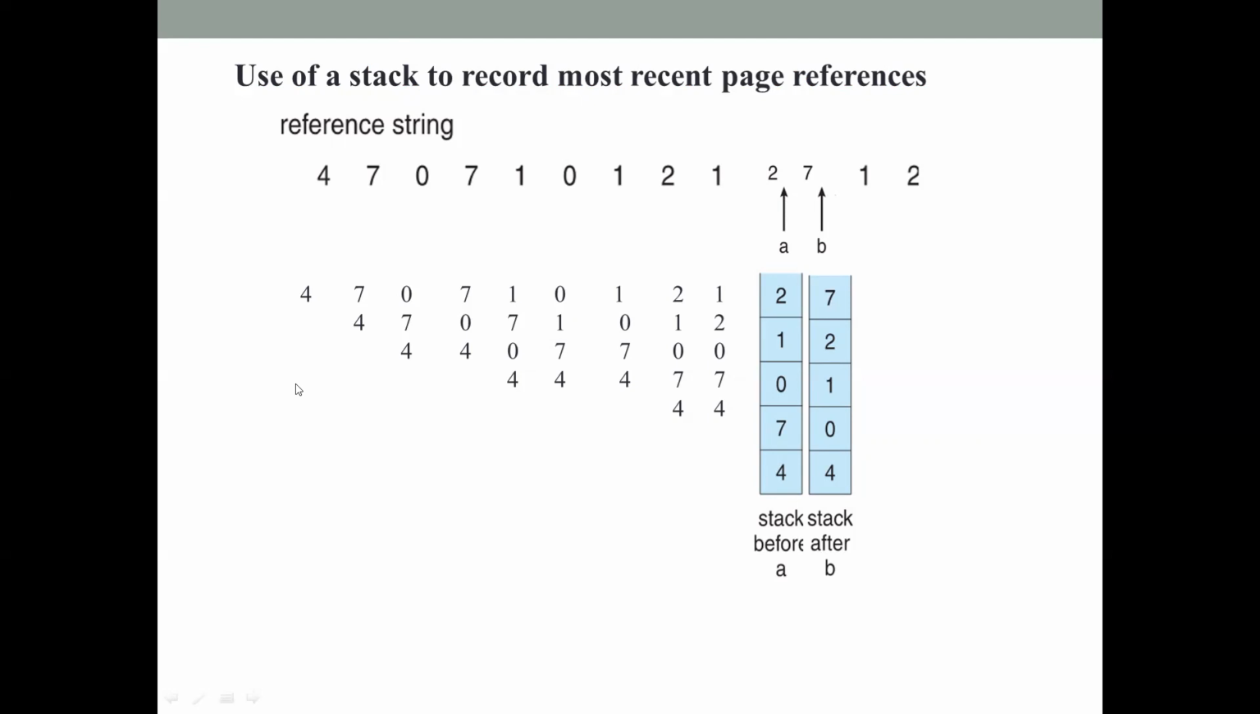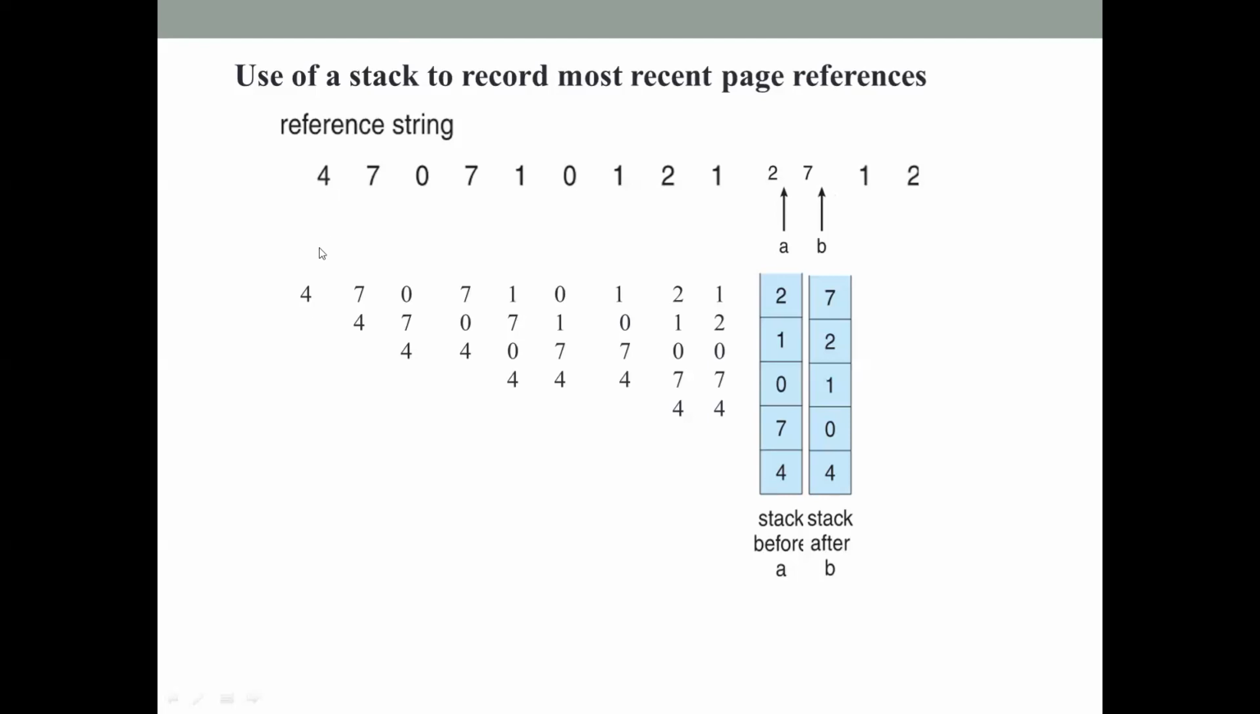So in this way, the most recent page reference is going to be on the top of the stack, and the least recent page reference is always going to be at the bottom of the stack. Okay, see here, this is our reference string, and in our textbook, they have given that at this point of time, when 2 and 7 are being referenced here, the stack will look like this. So from this, we can find out that the least recently used page is page number 4. Let's see how we come to this situation.